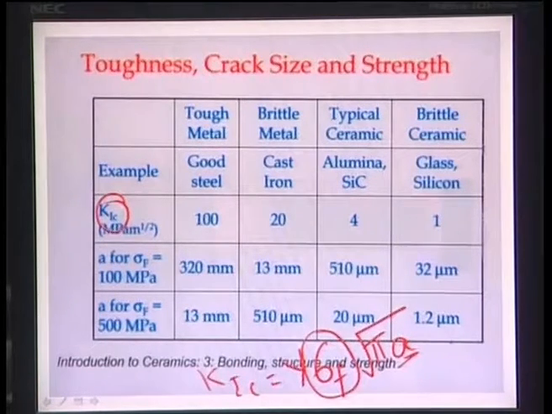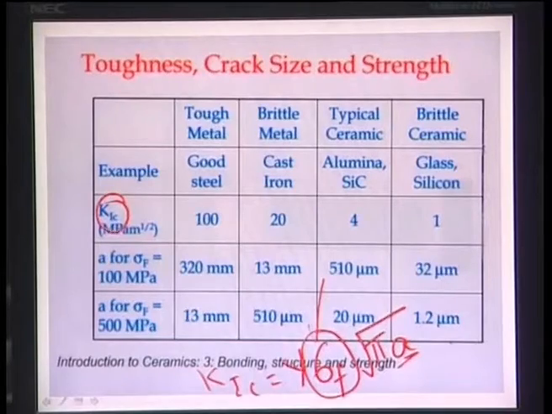A is the half crack length if the crack is a volume crack, that means well within the ceramic body, or if the cracks exist on the ceramic surface, then the full crack length is taken as A. From this it is very clear that critical stress intensity factor under mode 1 loading depends not only on the stress value but also the crack length.